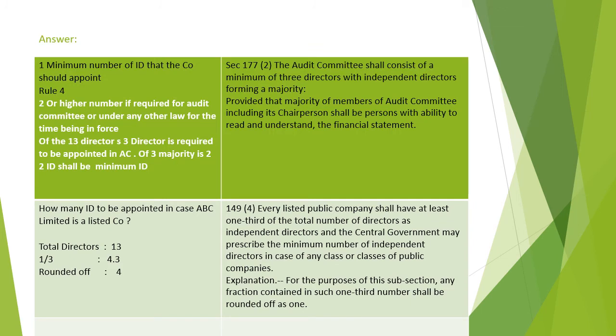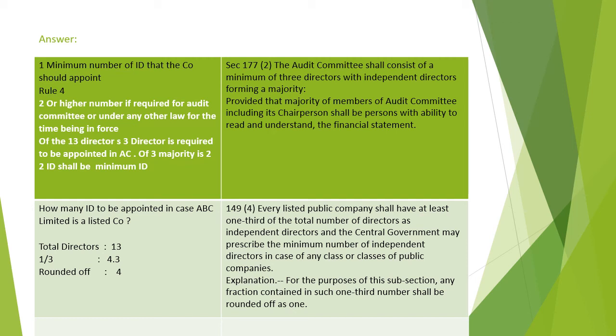The minimum number of independent directors the company should appoint is covered under rule number 4, which says 2 or higher number if required for the audit committee or under any other law for the time being in force. Next, section 177(2) says that the audit committee shall consist of minimum 3 directors with independent directors forming the majority. The majority of the members of the audit committee, including the chairman, shall be persons with the ability to read and understand the financial statement.